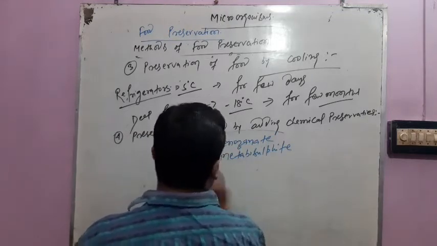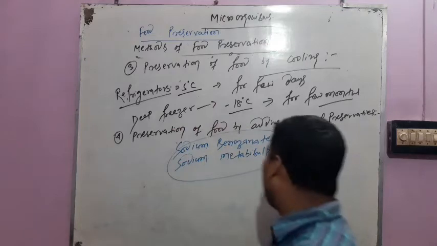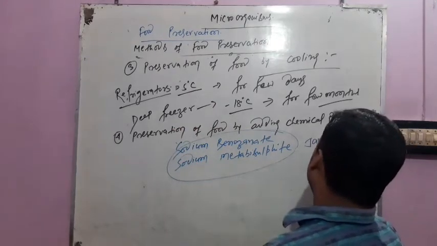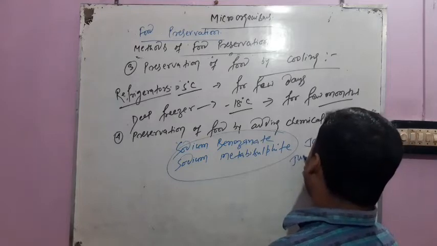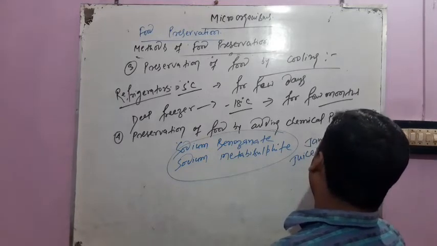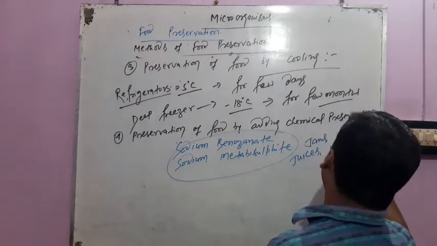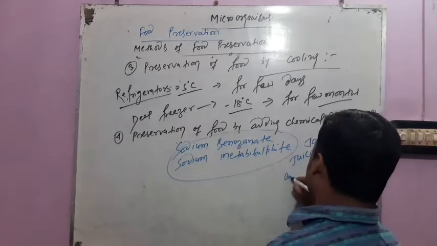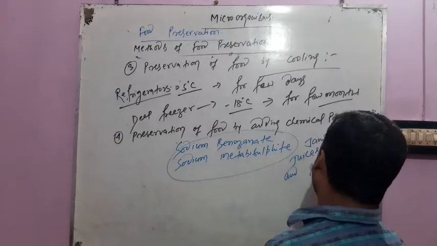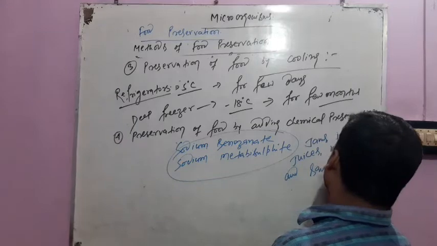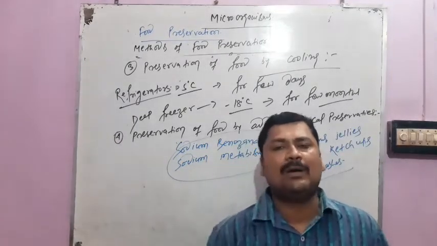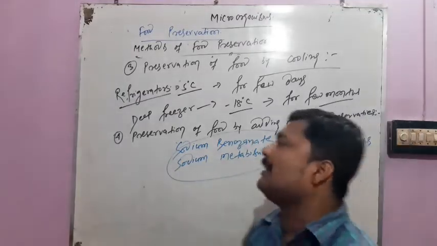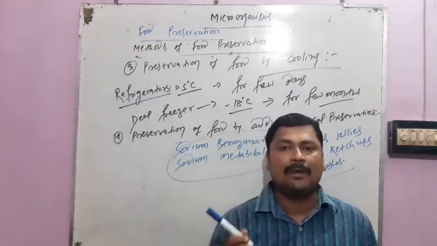These are the chemical preservatives that we use in jams, jellies, juices, ketchups, and squashes to preserve them from microbes.